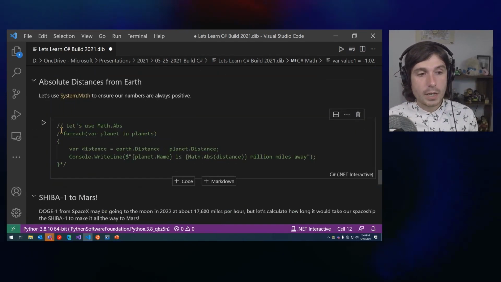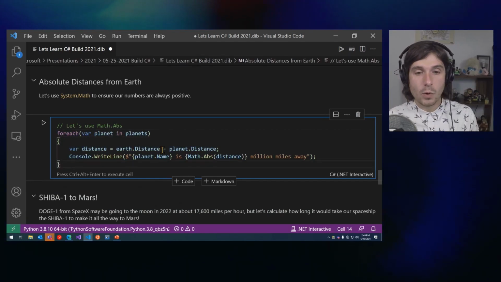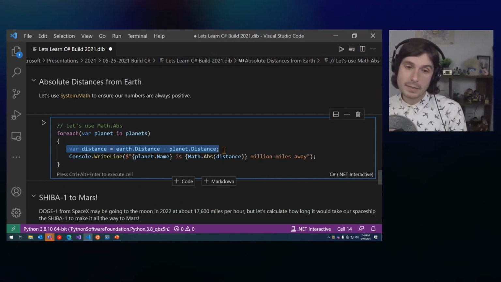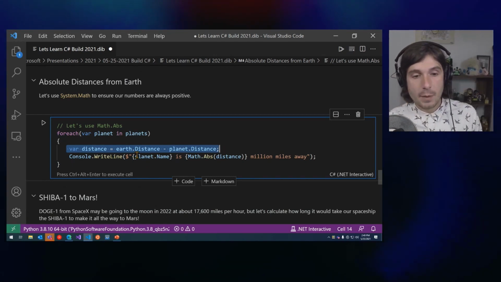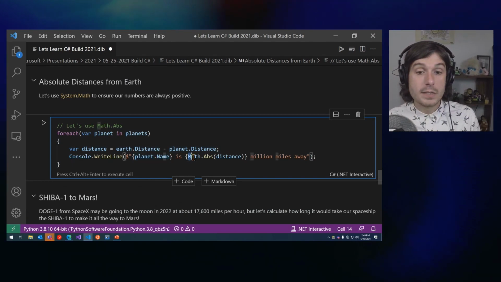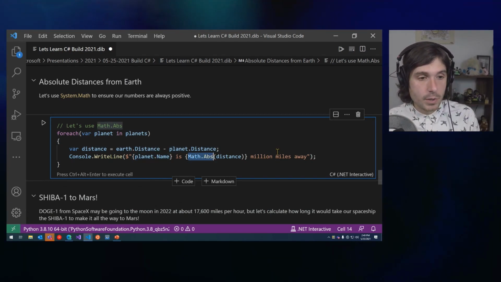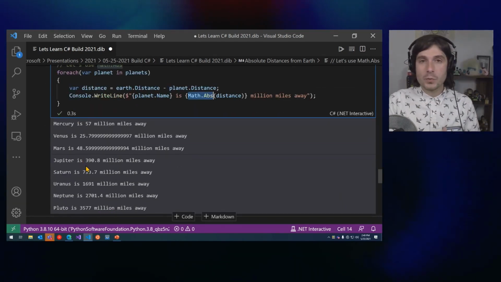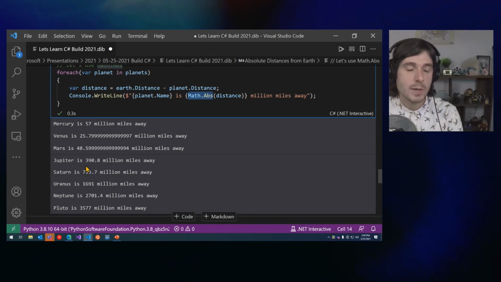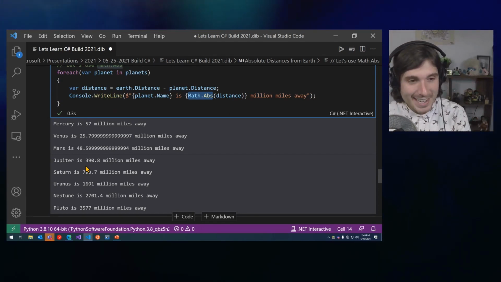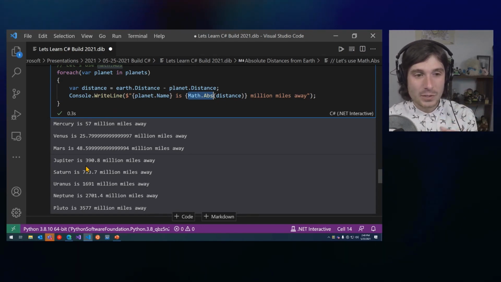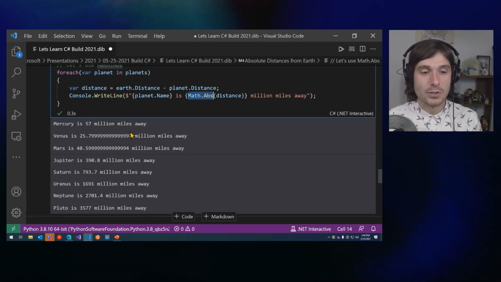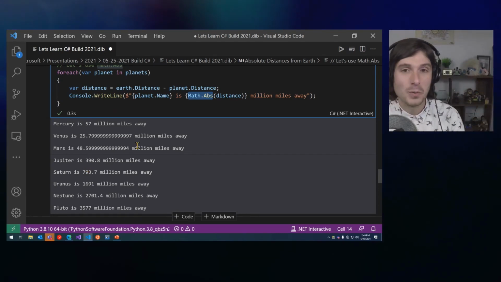So let's go ahead and now iterate through each of these planets one more time. And I'm going to get that distance. So Earth minus the planet.distance. And I'm going to say planet.name is the absolute distance million miles away. So here we go. Check this out. Now we have all positive numbers with our solar system that aligns perfectly, which doesn't make any sense at all. But in this case, why not? And Venus, about 25.8, Mars, 48.6, Saturn, 793.7 million miles away.